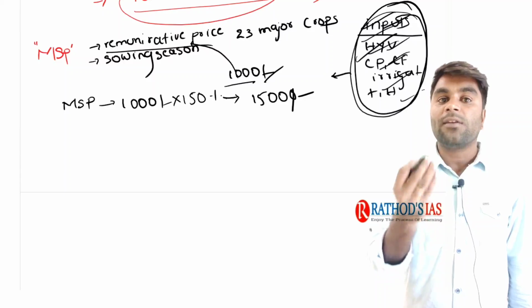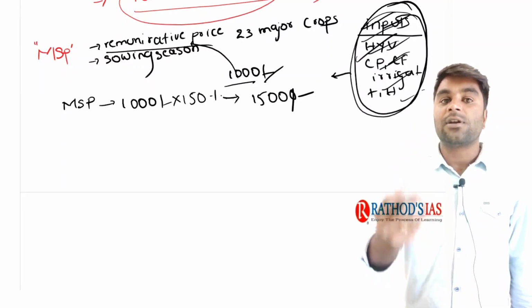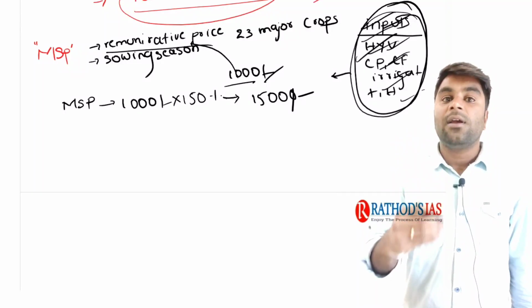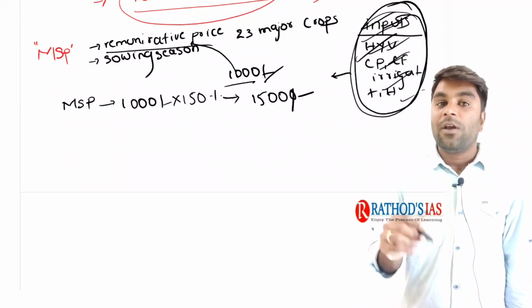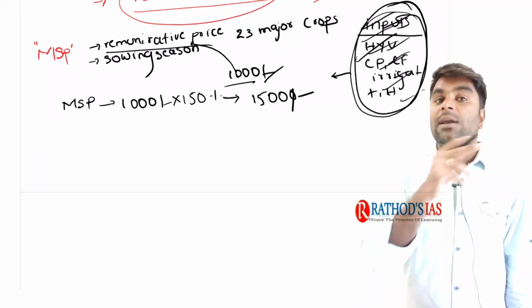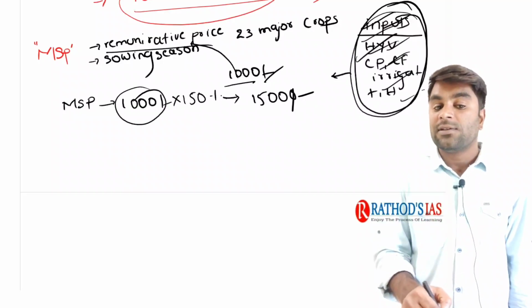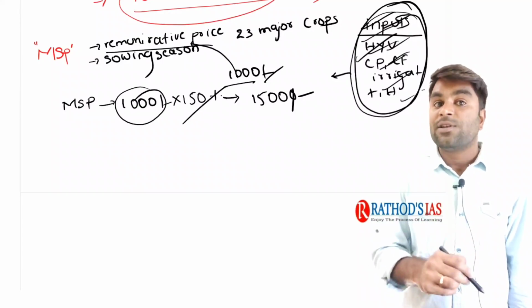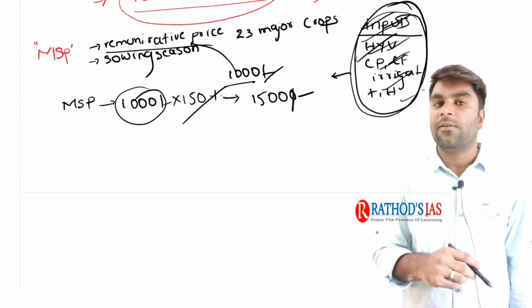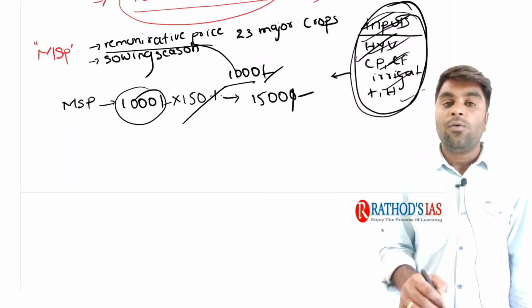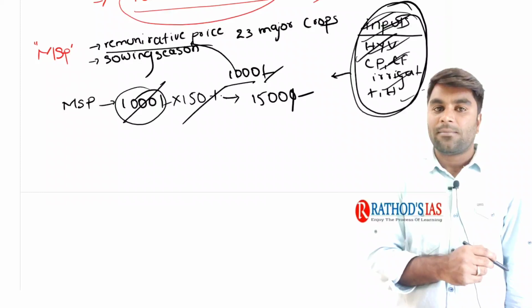MSP is a remunerative price announced by the Government of India with the approval of the Cabinet Committee on Economic Affairs on the recommendations of the CACP before the sowing season. I hope it is very clear for you. It should definitely be over and above the cost of production. The cost of production in our example is 1000 rupees, and MSP is 150% of the cost of production. 1000 rupees into 150% is 1500. Simple. Now, here comes the main important question: how is this cost of production calculated?